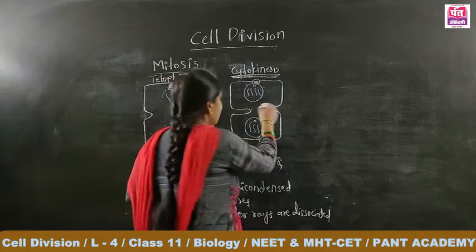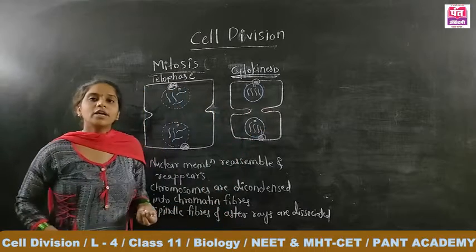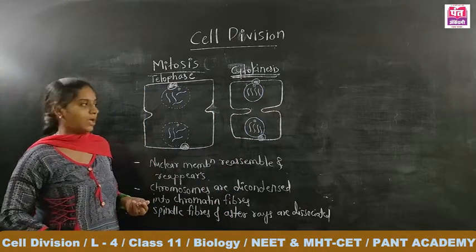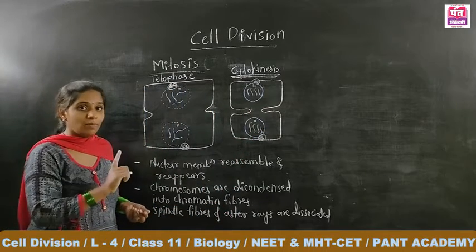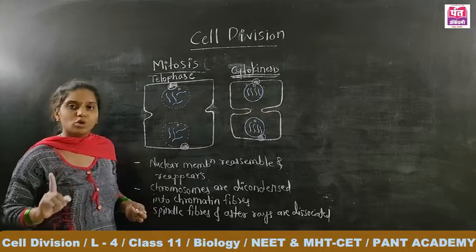Here is the inbulging or infolding of the plasma membrane. I say plasma membrane because in animal cells there is no cell wall.